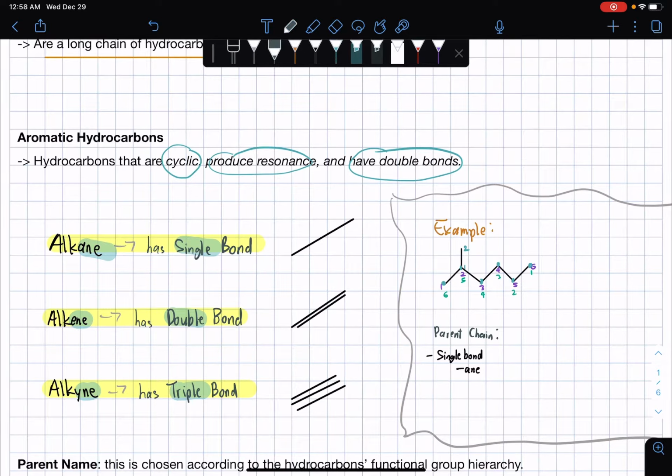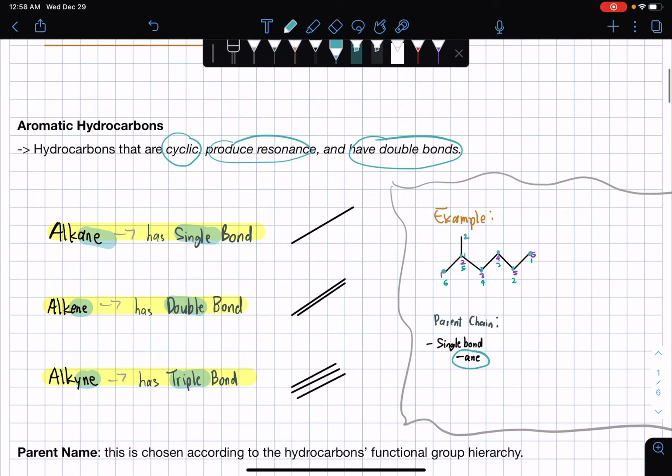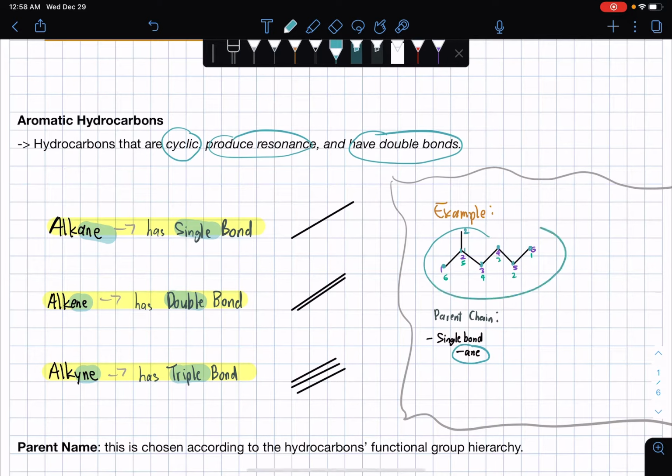For now, let's just understand that the zigzag line doesn't have any double bond or triple bond. As you can see, the line doesn't have anything like that. So yes, the parent chain has a single bond. Therefore, we will have the suffix "ane" as the IUPAC name. So that is just one clue in naming the IUPAC name of this hydrocarbon structure.